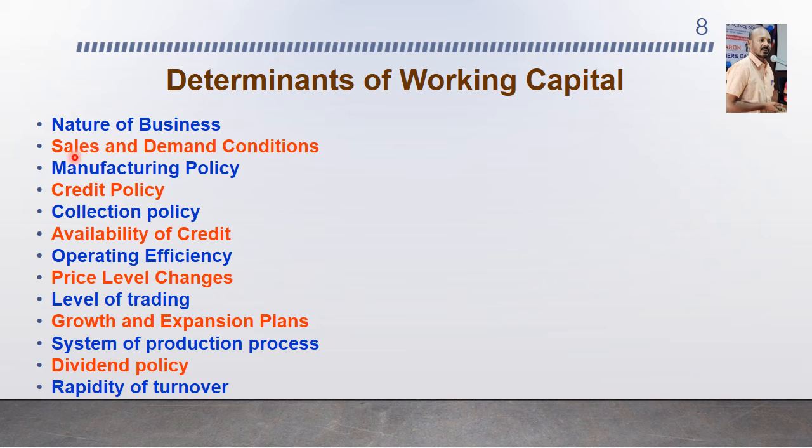The next one is sales and demand conditions. A firm's sales and demand conditions also affect its working capital position. It is difficult to precisely determine the relationship between the volume of sales and working capital needs. Sales depend on the demand conditions. Most firms experience seasonal and cyclical fluctuations in the demand for their products and services. These business variations affect the working capital. So the working capital requirement always depends on sales.